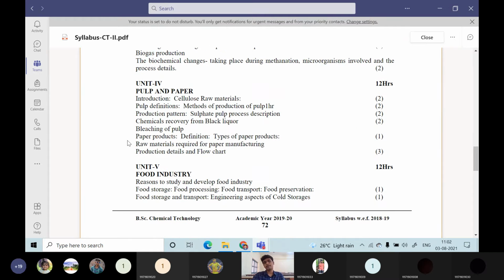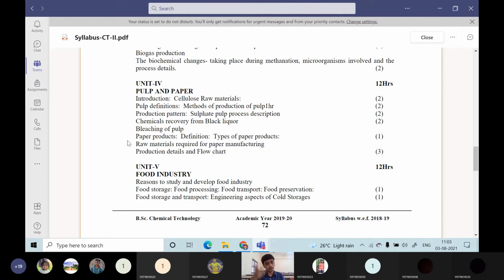Then unit 4 will be the pulp and paper industry. In the pulp and paper industry, what are the various raw materials? For example, the raw material will be wood. Recycled paper or something will be the auxiliary raw material for the paper industry. After getting this wood, we have to send it into the digestion unit. In the digestion unit, we have to use many types of chemicals, called black liquor, white liquor, green liquor. So the wood will be dissolved, digested or cooked using some chemicals. After cooking that, a pulp type of material will be obtained.